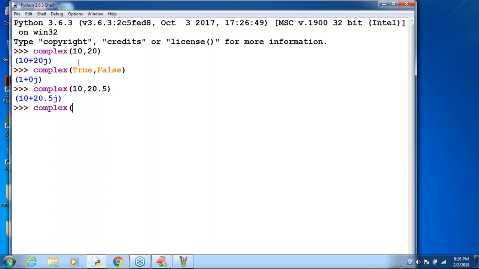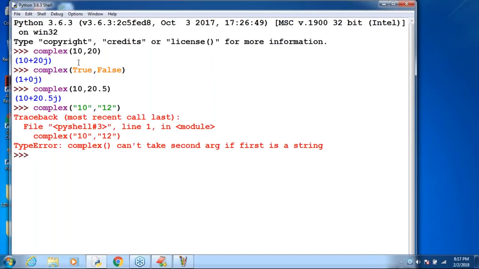Sir, now complex of '10' as a string, comma, 12. Can you please observe? What is the answer by default you are going to get? Just read this point very carefully, sir: complex() can't take second arg if first is a string. Have you observed, right?